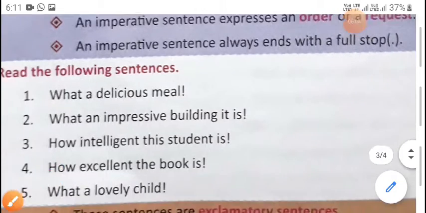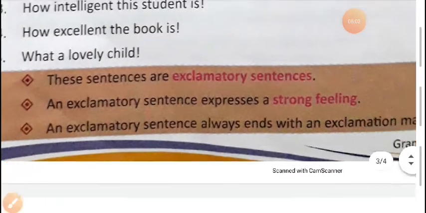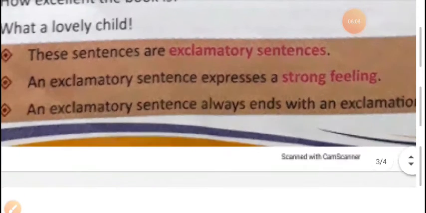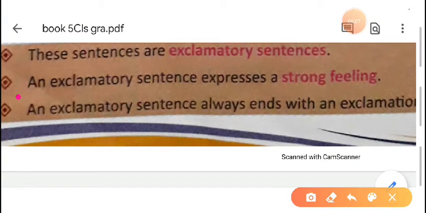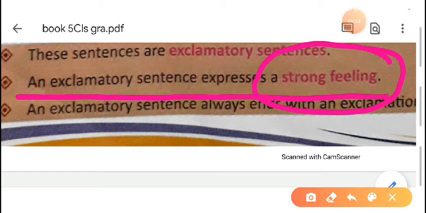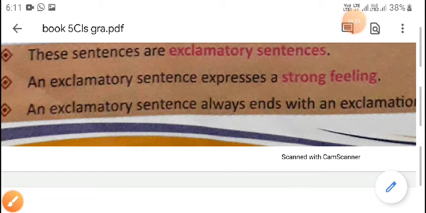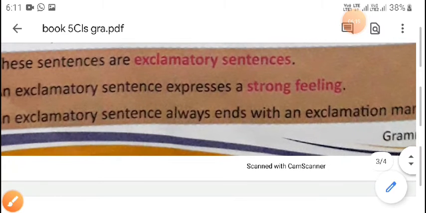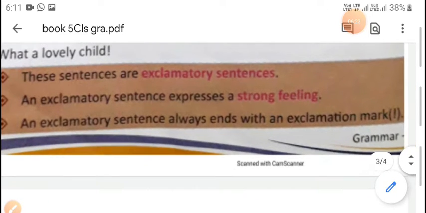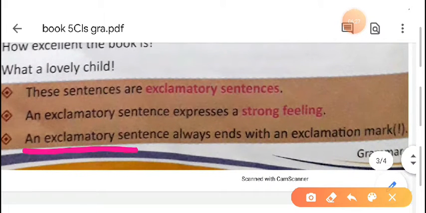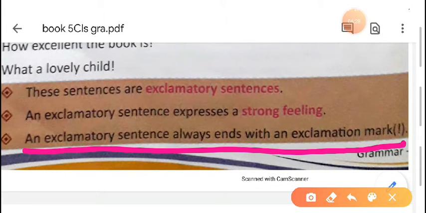Now we are going to the last kind of sentence, that is exclamatory sentences. An exclamatory sentence expresses a strong feeling, a sudden feeling. So we have to put an exclamation mark at the end of the sentence. How can we put an exclamation mark? This is the exclamation mark.